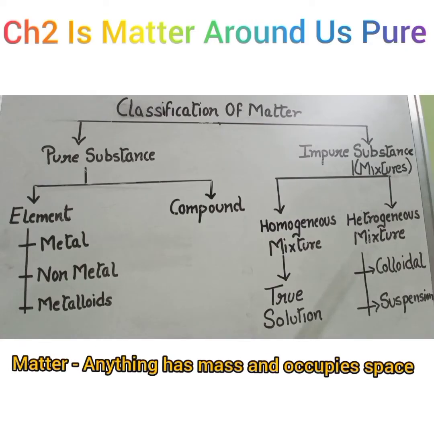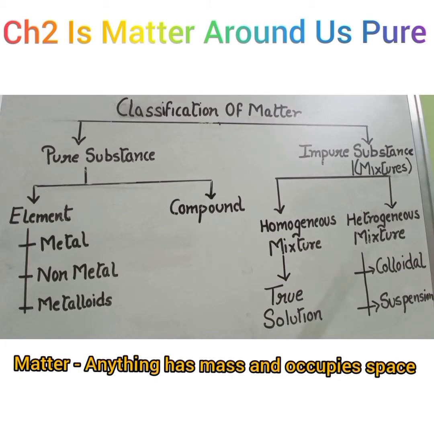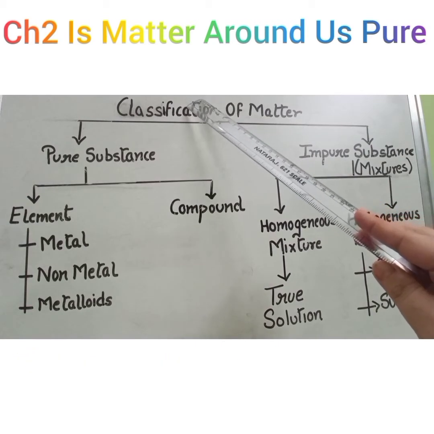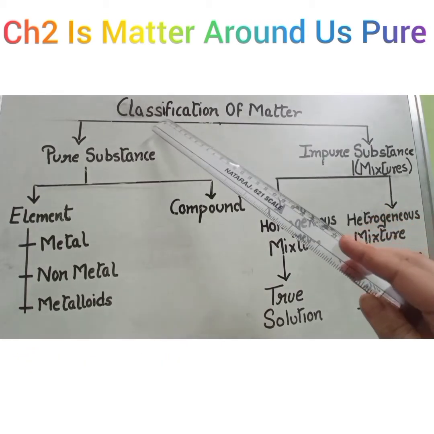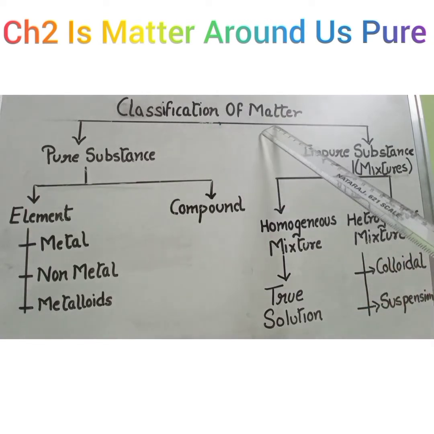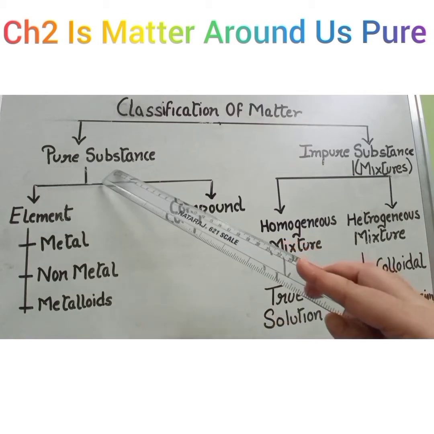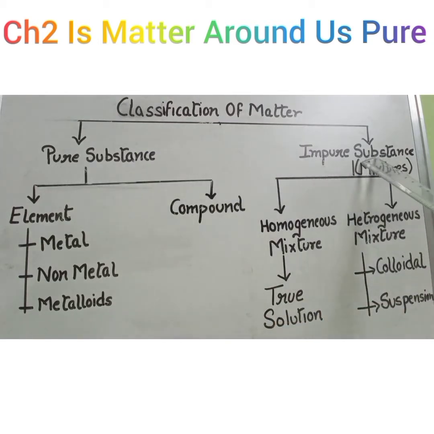Matter. Anything which has mass and occupies space is called matter. It can be solid, liquid or gas. Let us discuss the classification of matter. Matter is classified into two types, that is pure substance and impure substance.